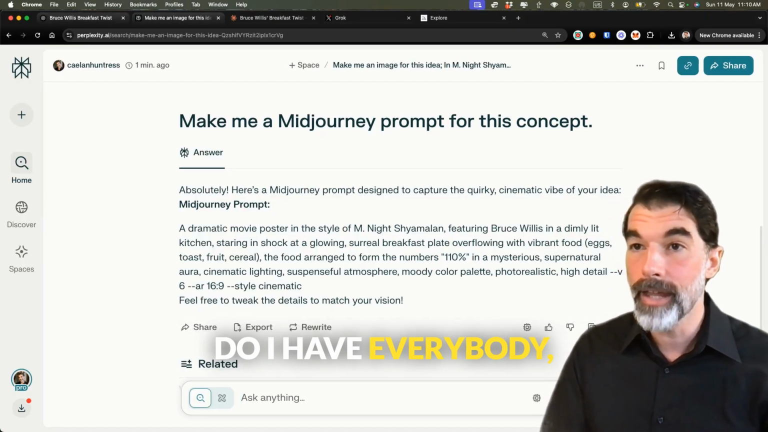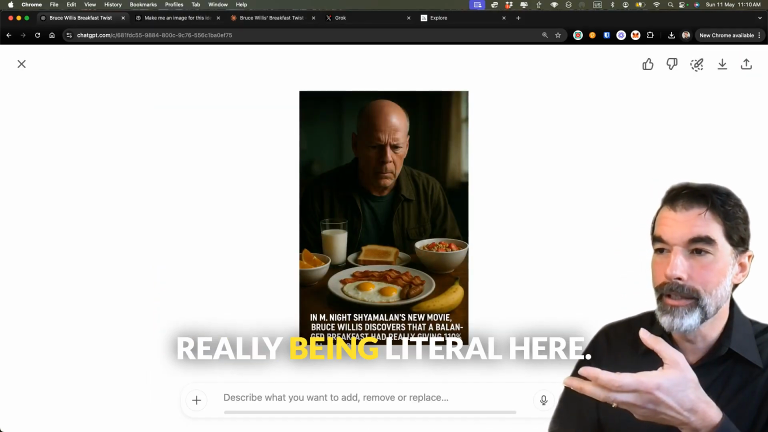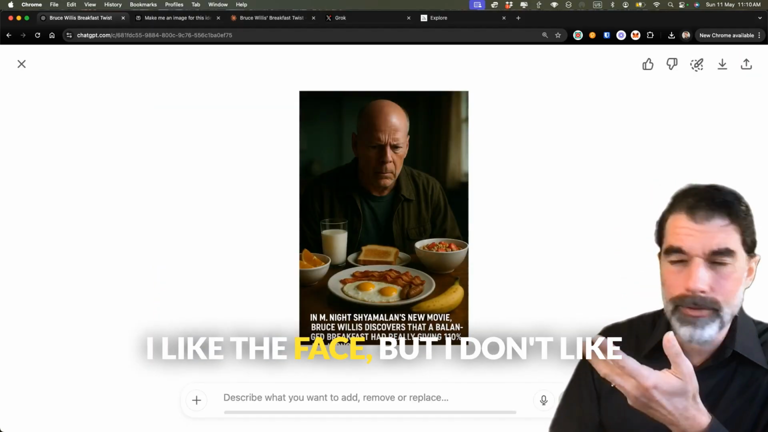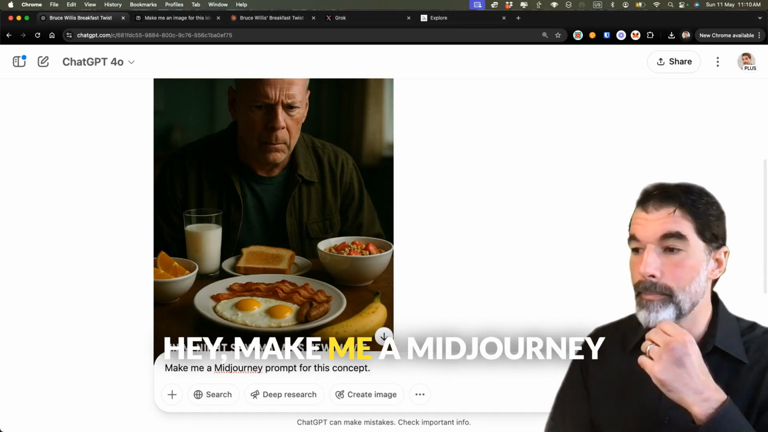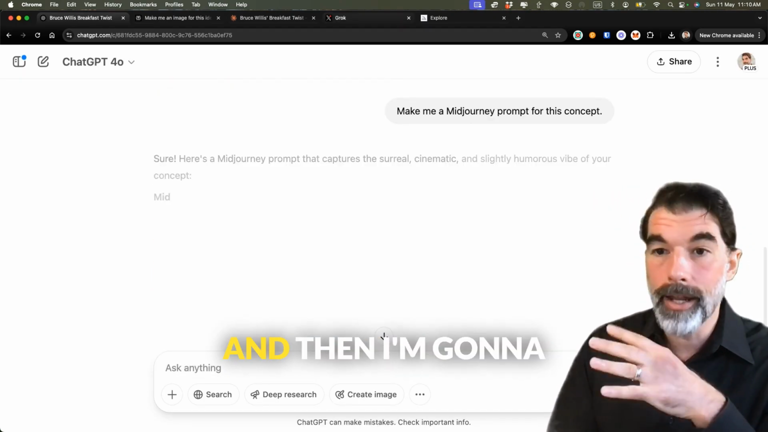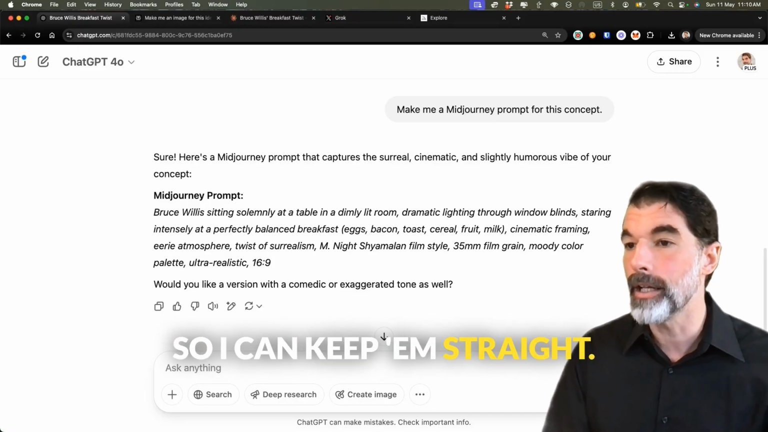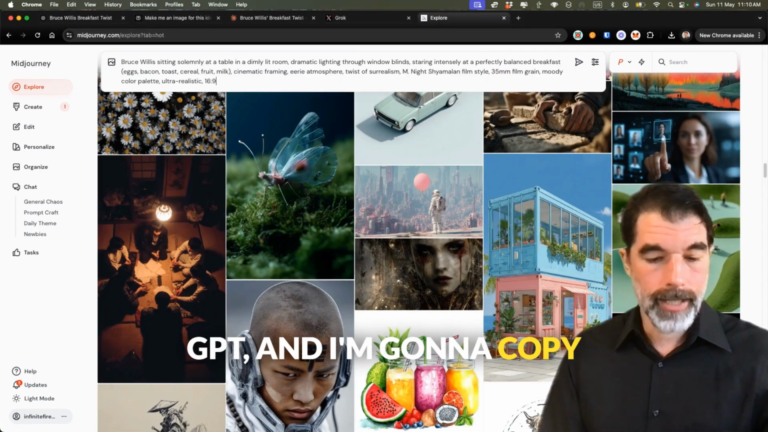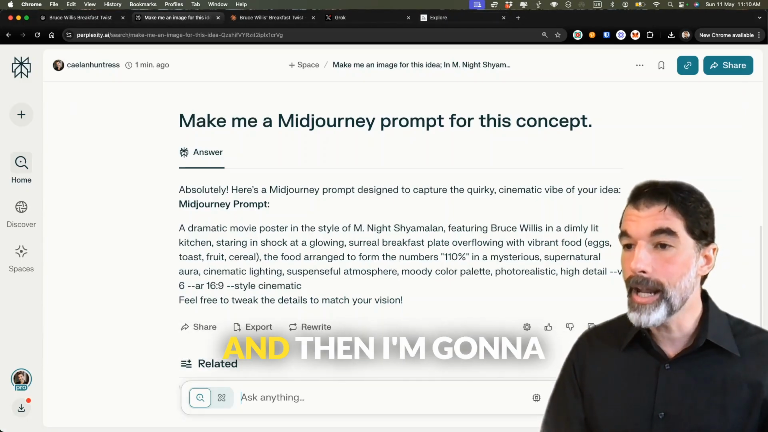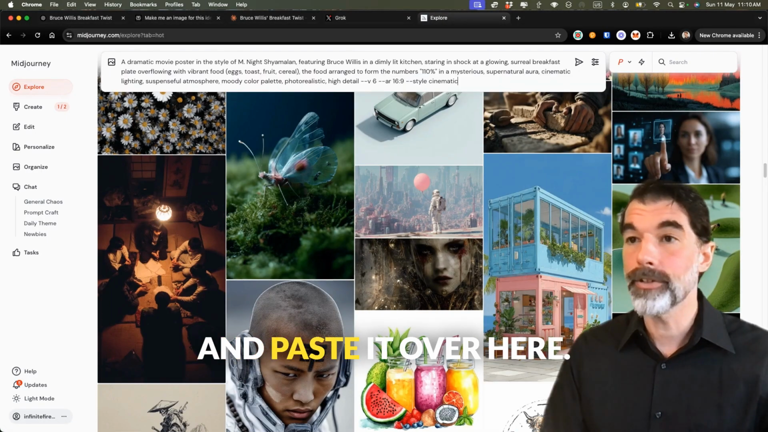Do I have everybody? Everybody getting ChatGPT's the latest, and it's really being literal here. I like the face, but I don't like the text. So I'm gonna say, hey, make me a Midjourney prompt right here. And then I'm gonna copy and paste these Midjourney prompts. I'll do them in order so I can keep them straight. First, I'm gonna do ChatGPT, and I'm gonna copy it and paste it over here. And then I'm gonna do Perplexity, and I'm gonna copy it and paste it over here.